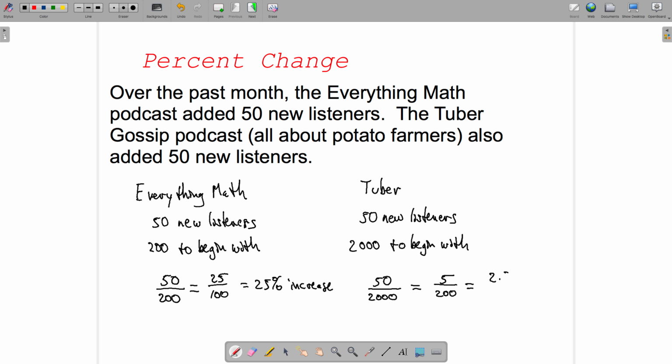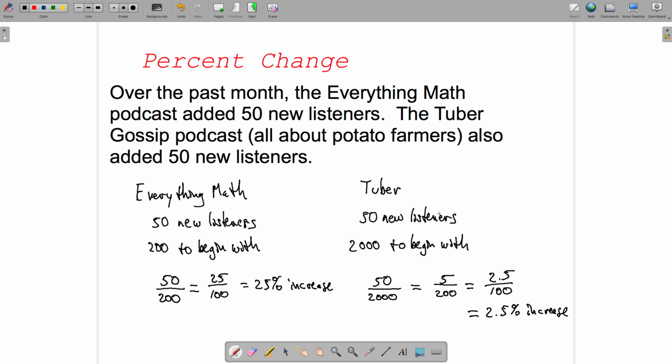So this is going to be 2.5 out of 100, and that would be 2.5% increase. So they increased by the same amount, but in terms of a percentage, the Everything Math podcast added a lot more percentage-wise, a 25% increase versus a 2.5% increase.